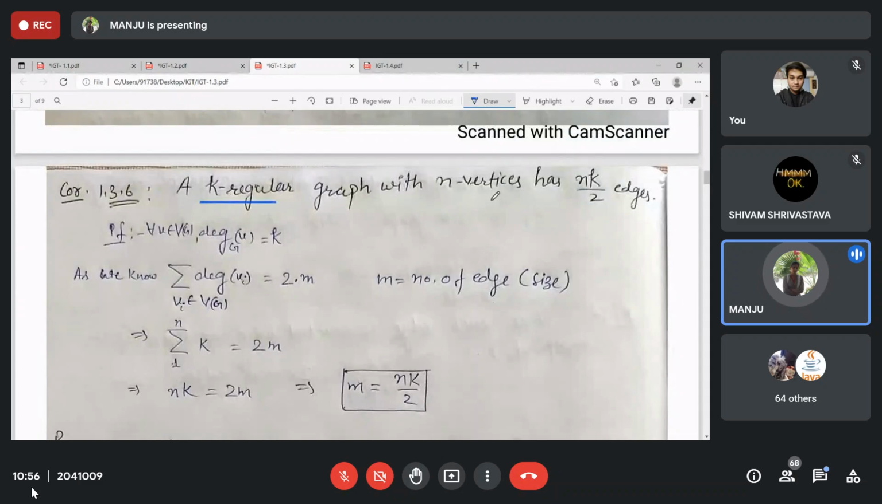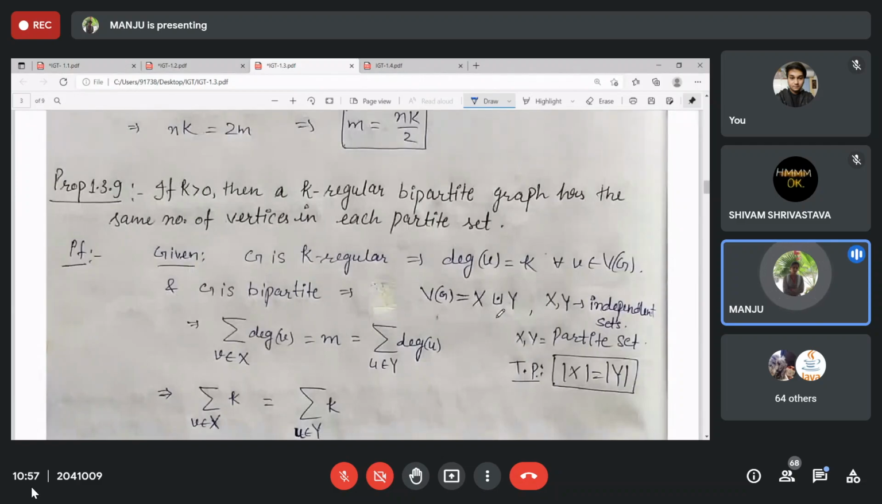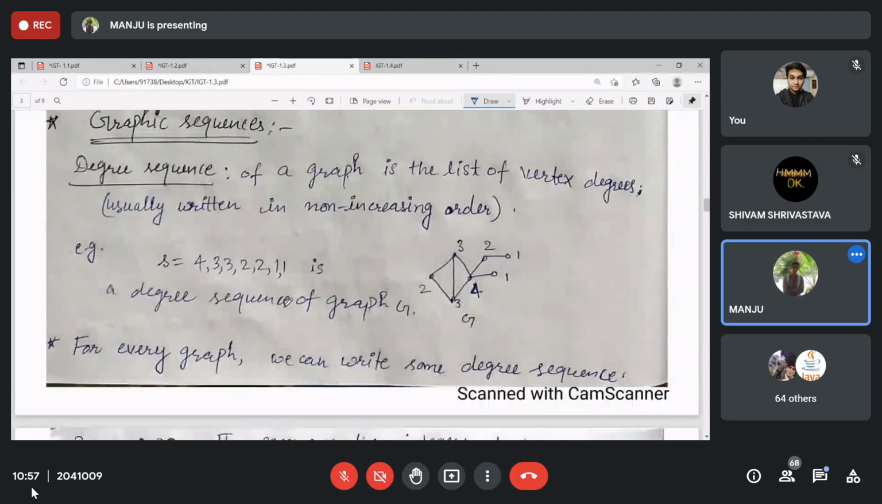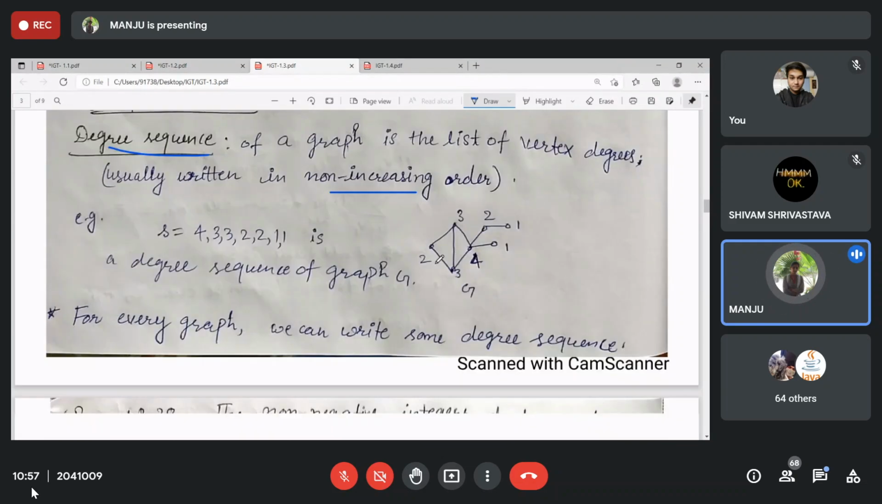Any k-regular graph with n vertices has nk/2 edges. We applied the degree sum formula for this. Then a k-regular bipartite graph has the same number of vertices in each partite cell. If we take the list of degrees in any order, that is the degree sequence of that graph. Usually we write it in non-increasing order.